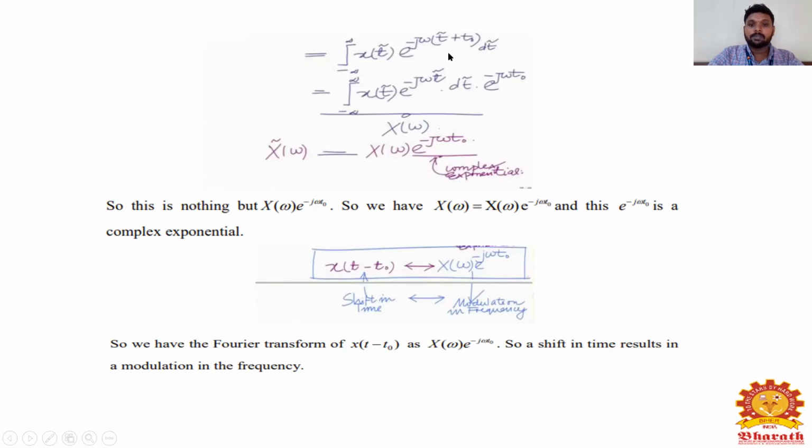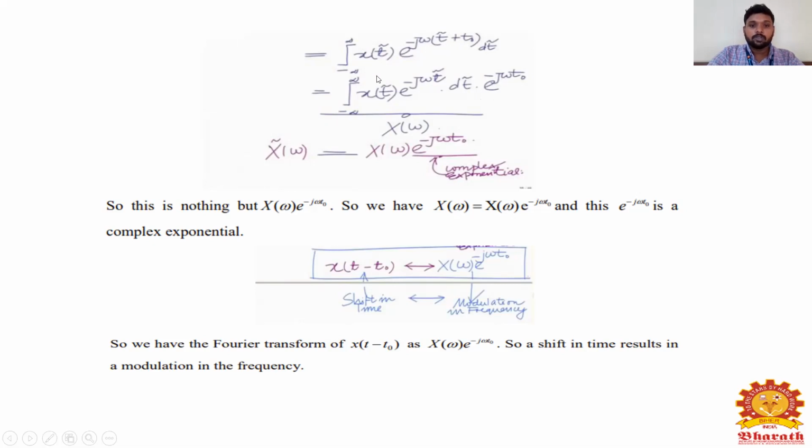If I separate this term, I will get x of t bar into e power minus j omega t bar into dt, dot e power minus j omega t naught. I am just multiplying inside, and I will get two values: e power minus j omega t bar into e power minus j omega t naught.